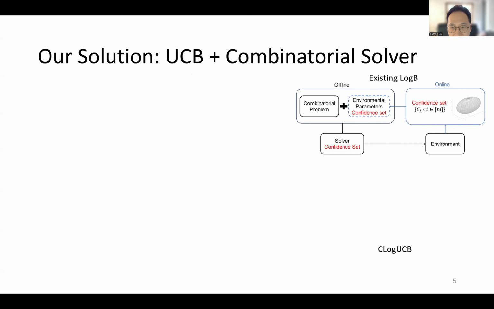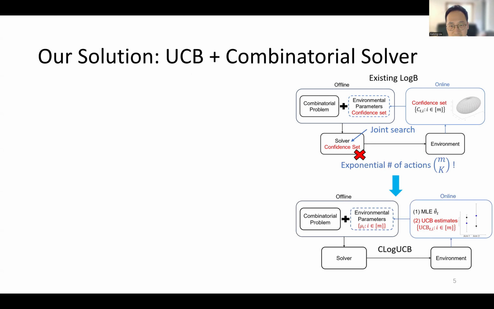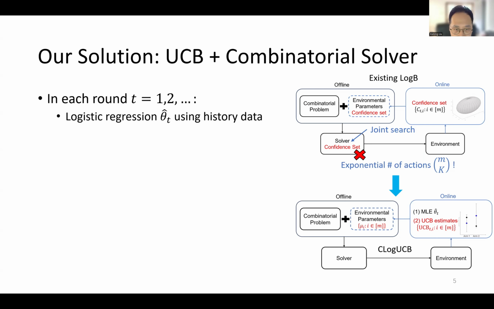Existing logistic bandit methods don't scale. They explore both the arm set and the parameter space exhaustively. So our solution is to propose UCB-based algorithms that balance exploration and exploitation efficiently. Here is how it works.